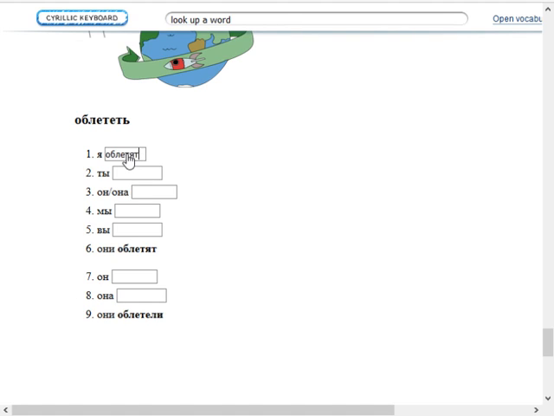And let's see, what do we have? We have... hold on, let me look it up. Fortunately, I have these written down. Облетет. Okay. Я облечу. Ты облетишь.